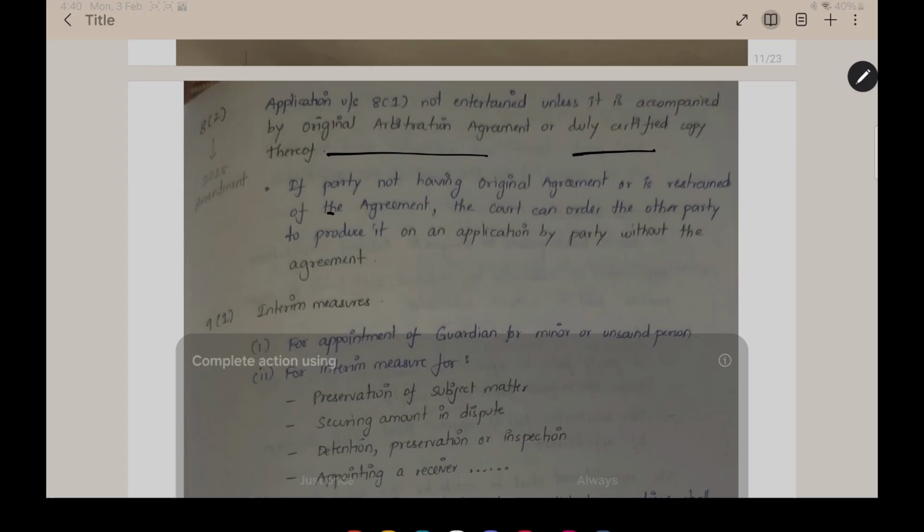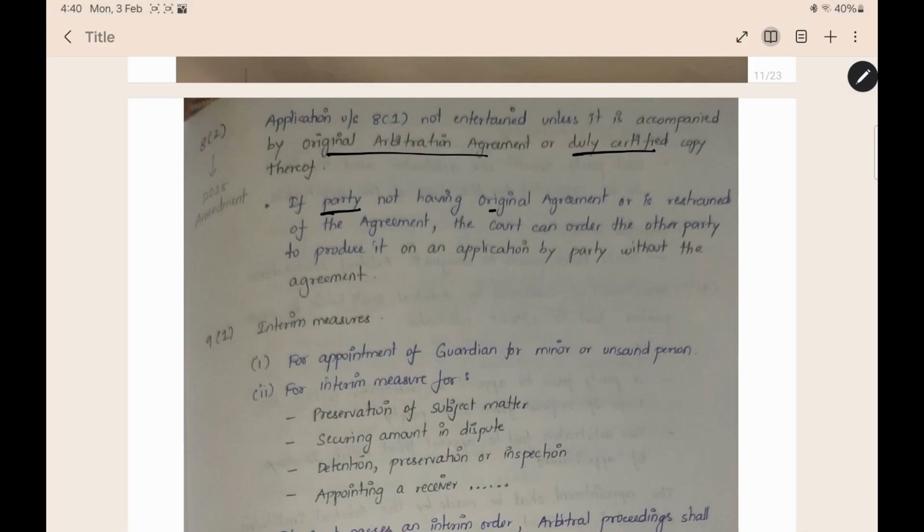Now what you can do is this: the party who does not have the original arbitration agreement can tell the court that he does not have the agreement. The other party who has filed the case against you has the original agreement, and the court will order the other party to produce the arbitration agreement. You need not produce the original agreement. The other party will produce it on your behalf because that is the court order. So if you have to go through arbitration and there was an agreement, but you do not have the original copy, you can tell the court that the other person has it, and you can get an order from the court to produce the document by the other party. This is given in section 8 subsection 2.